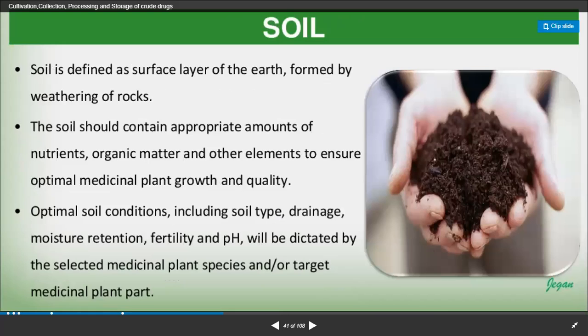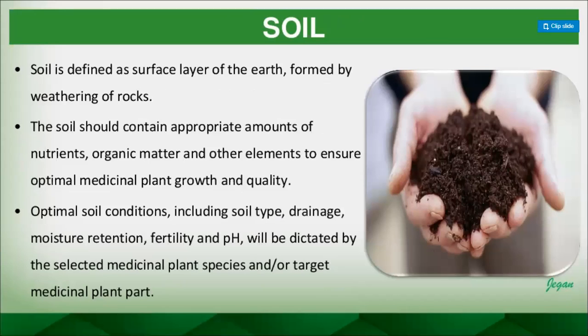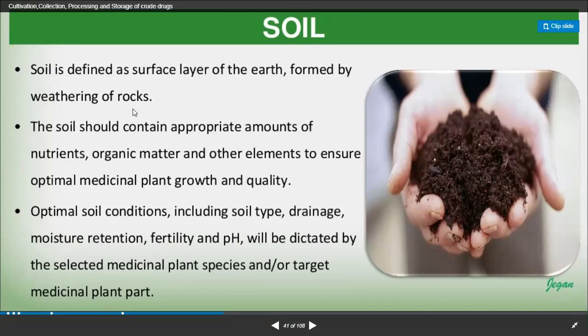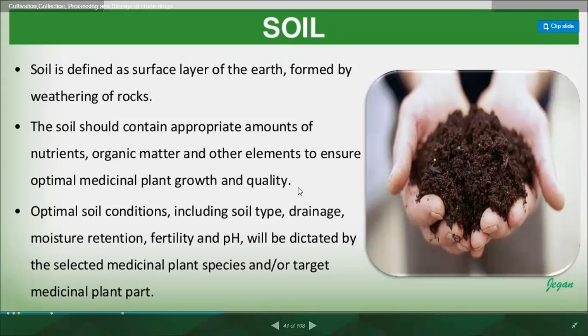The next one is soil. Of course, soil has its own great importance in cultivation, and how it is going to interfere with cultivation. Soil is defined as a surface layer of the earth formed by the weathering of rocks. The soil should contain an appropriate amount of nutrients, of course organic matter, and other elements to ensure optimal medicinal plant growth and quality. Because if the soil is full of the nutrient material the plant requires, definitely the plant is going to possess very good physiological action and very good normal growth.